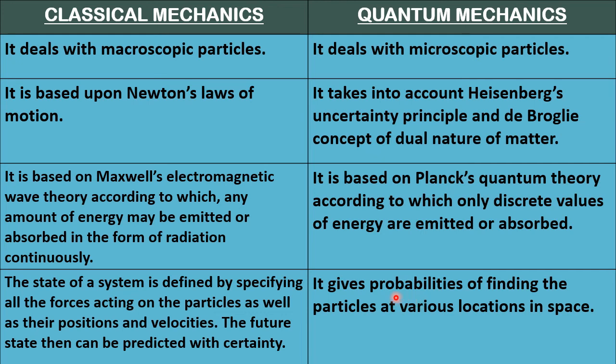That's why it says what? It gives probabilities of finding the particles at various locations in space. So it can give up to 90%. At the most, if you are very correct in identifying the electron, you can go up to 90 to 95%. So this is certainty, this is uncertainty, this is definite, this is probable.